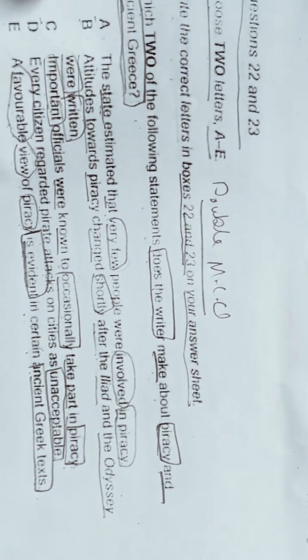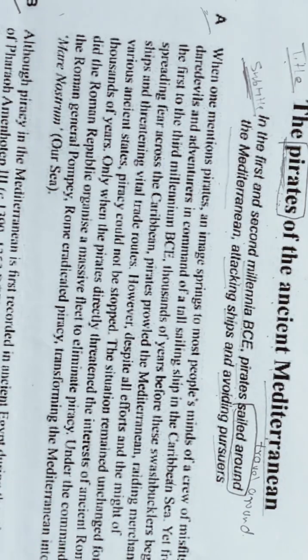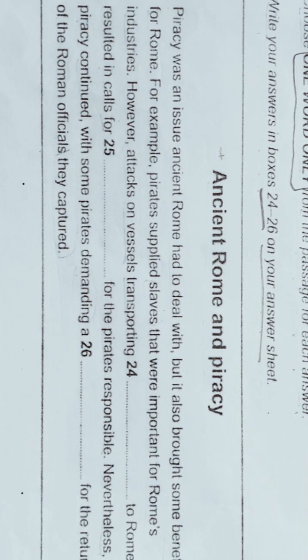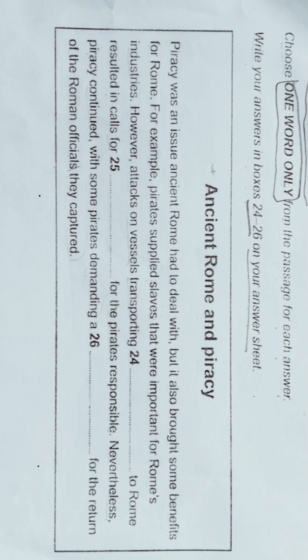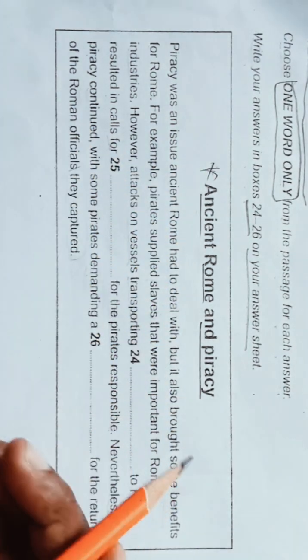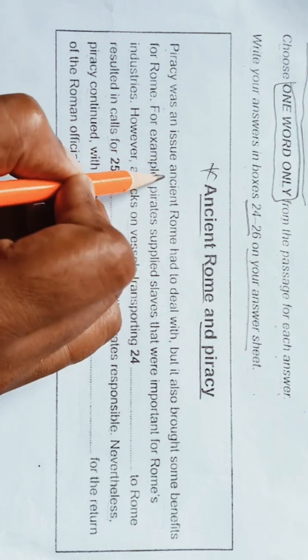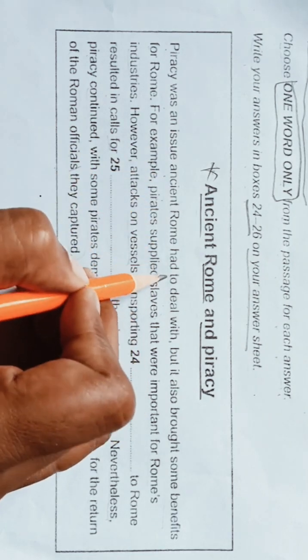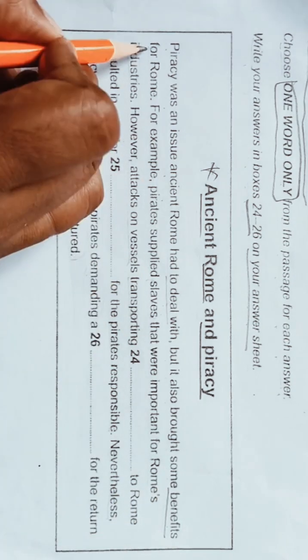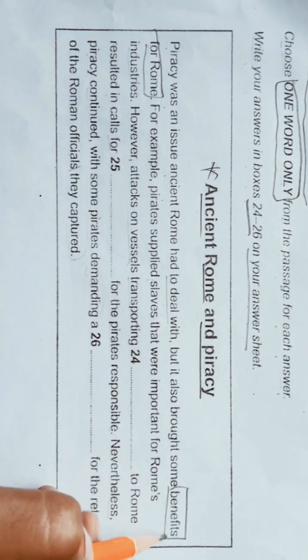So now let's look for the summary. Okay. Title is Ancient Rome and Piracy. Piracy was an issue ancient Rome had to deal with, but it also brought some benefits for Rome. Okay, benefits for Rome.